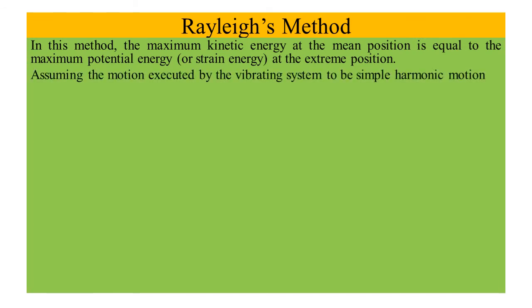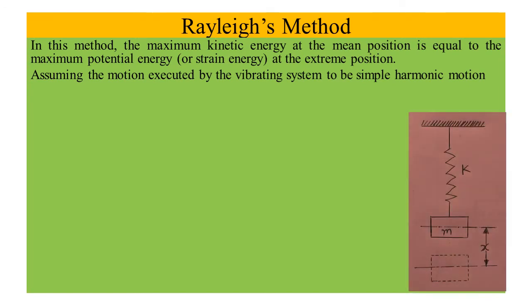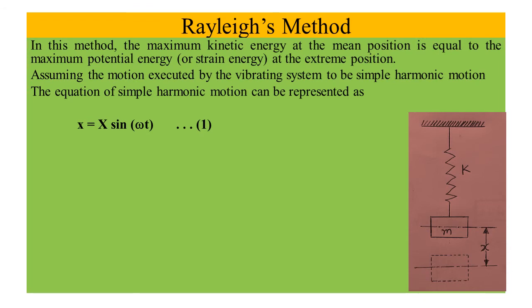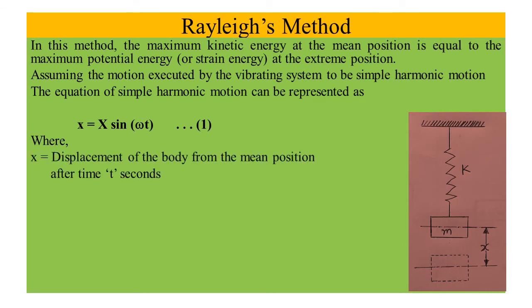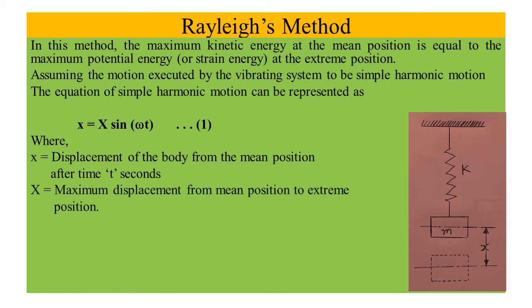Assuming the motion executed by the vibrating system to be simple harmonic motion, this is a vibrating system. The equation of simple harmonic motion can be represented as small x equal to capital X sine omega t. This is equation 1, where small x is displacement of the body from the mean position after time t seconds, and capital X is maximum displacement from mean position to extreme position.